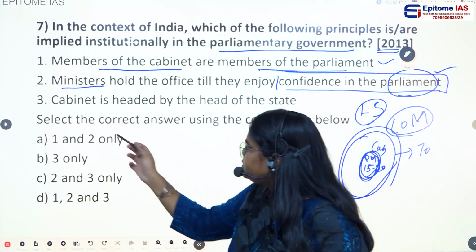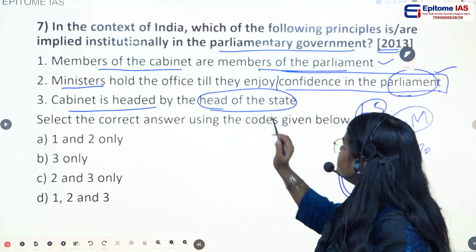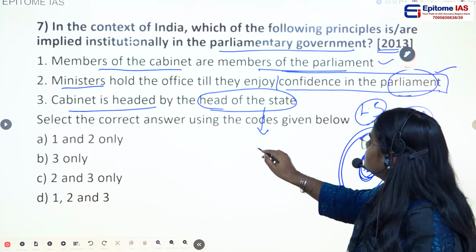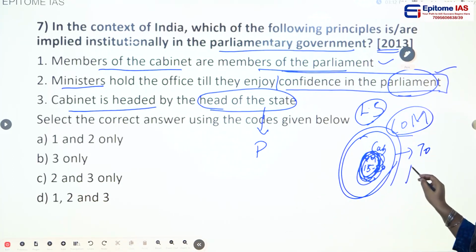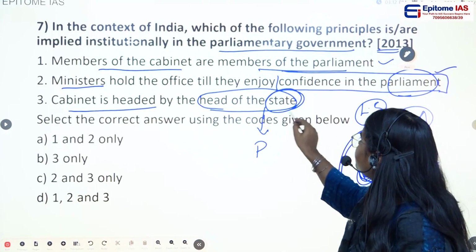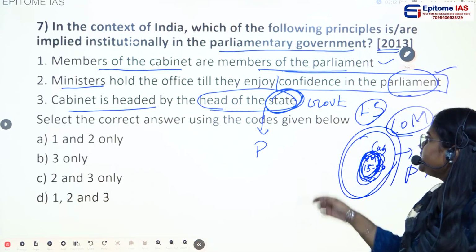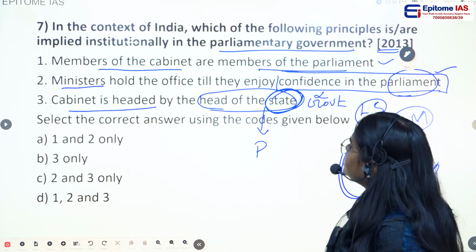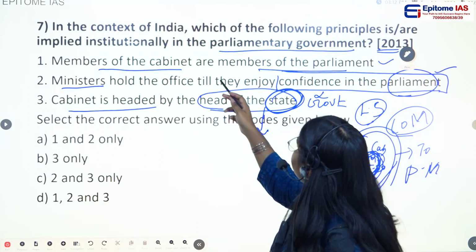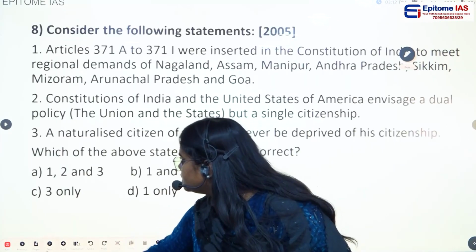Then statement 3, the cabinet is headed by the head of the state. Who is the head of the state? Head of the state is the president. But the cabinet is actually headed by the prime minister. If they had given head of the government, this statement would have been right, but they have given head of the state, so this statement is wrong. So what is the correct answer? The answer is option 1 and 2, option A. So let's go to the next question.